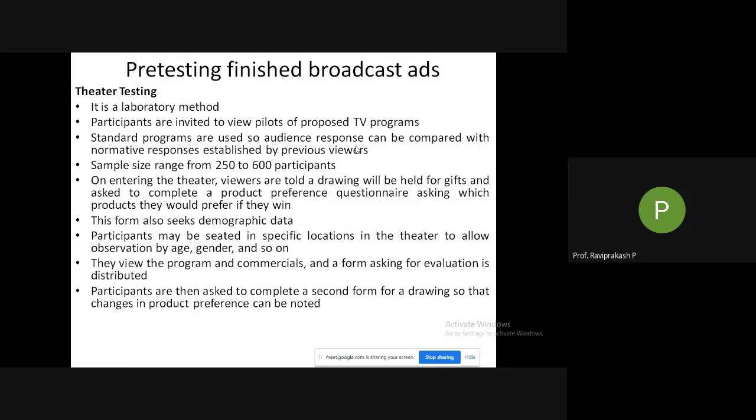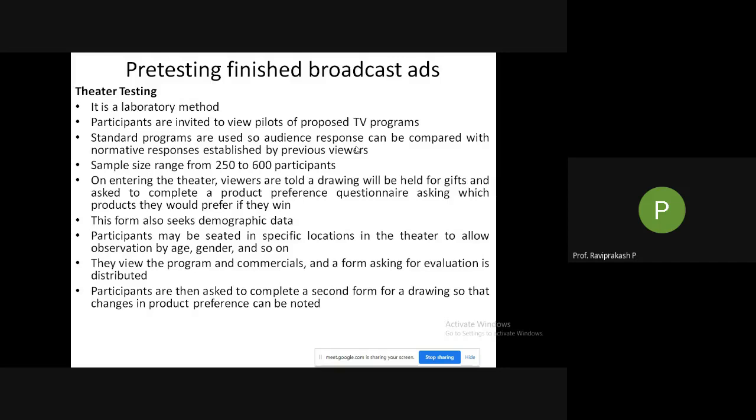So to avoid this, generally they show normal programs that people watch, and in between those ads are shown. Whether these ads can be recognized by these people or not, whether they recall it or not, is what we want to find out. So standard programs are used so audience responses can be compared with normative responses established by previous viewers. In the sense, there could be a different set of people who have seen this, and the results of those people are compared with the new set of people.